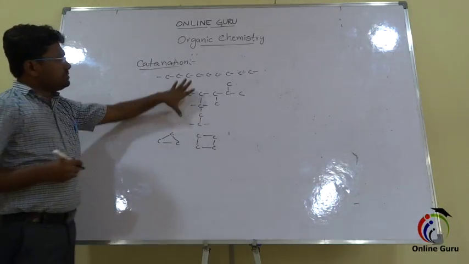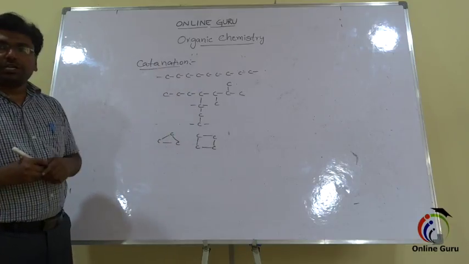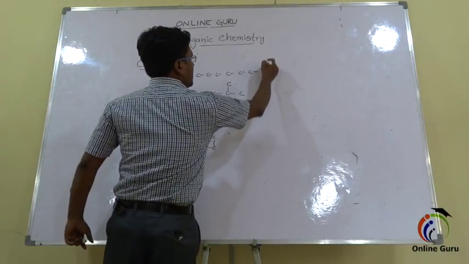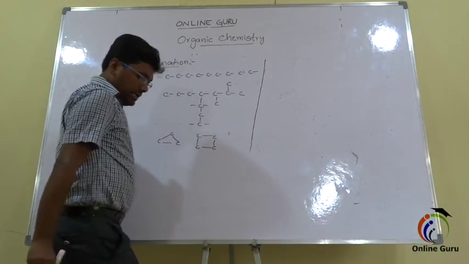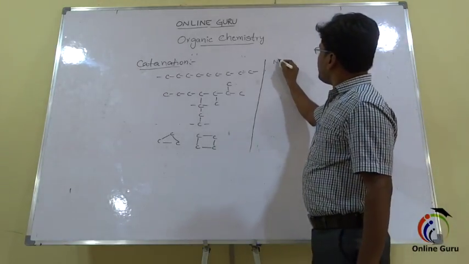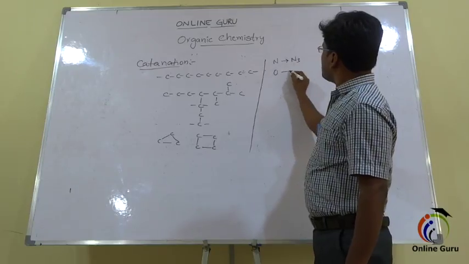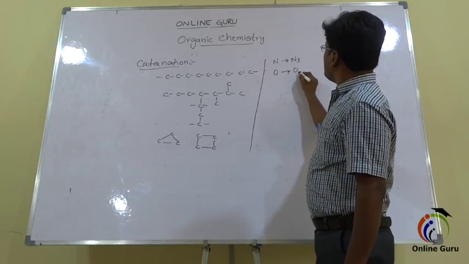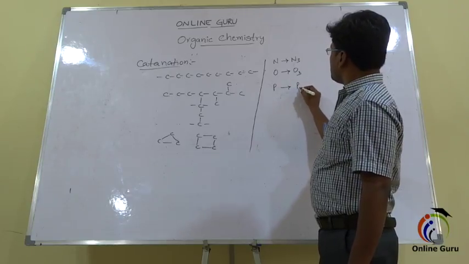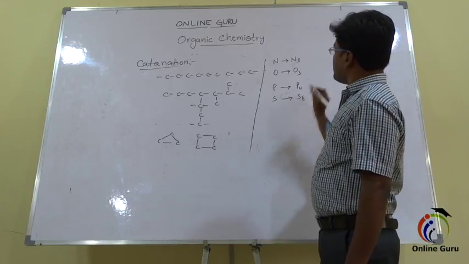Carbon is having the highest catenation property in the whole periodic table, and other elements also can exhibit this catenation property, that is nitrogen as N3, oxygen as O3, phosphorus as P4, and sulfur as S8.